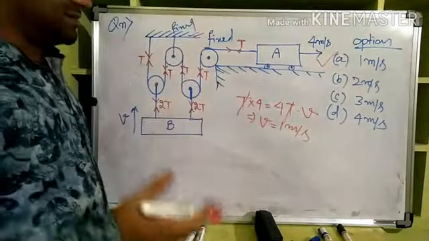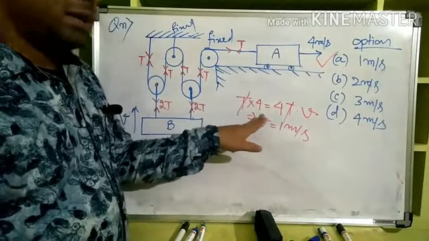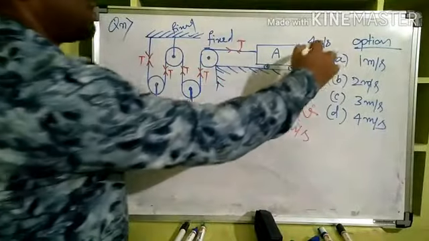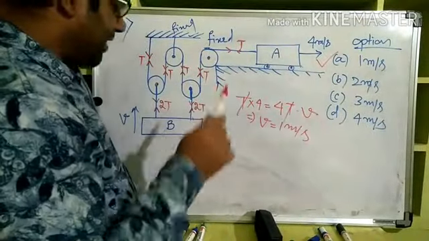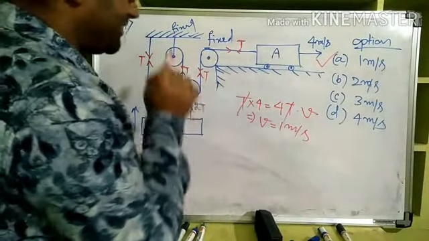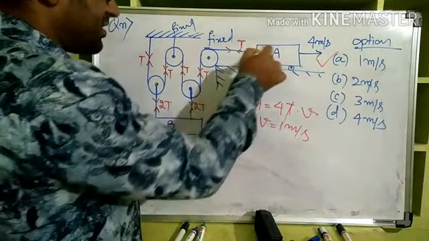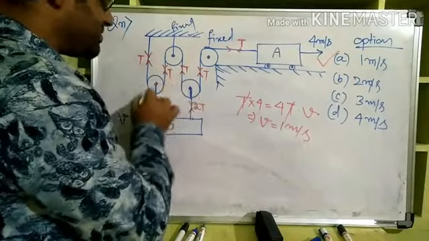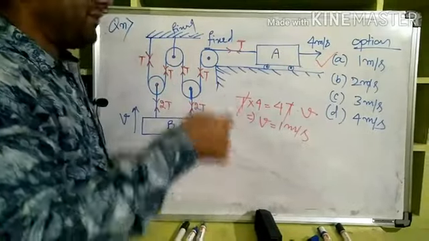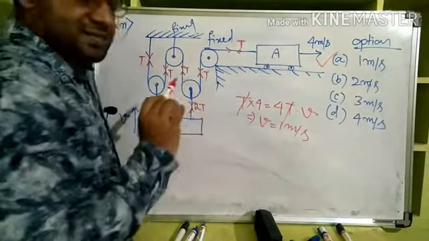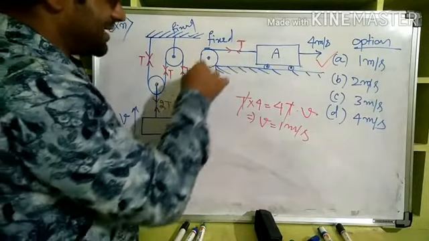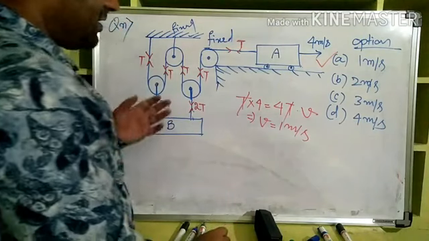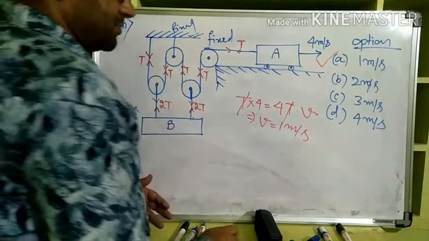So immediately just seeing that, this much you can do in the mind. So orally you can just see the question and take the right answer. Now how to calculate the tension if some mass of the block is given, then we can put that, we can find out the equation again, and to do that we will take up some other problem. In this problem mass is not given, or the tension is not required, but in the same thing tension also could have been asked. For that we will do some more problems.